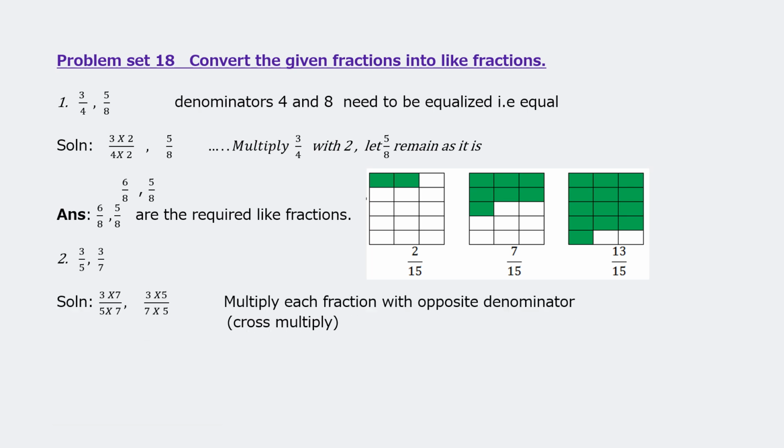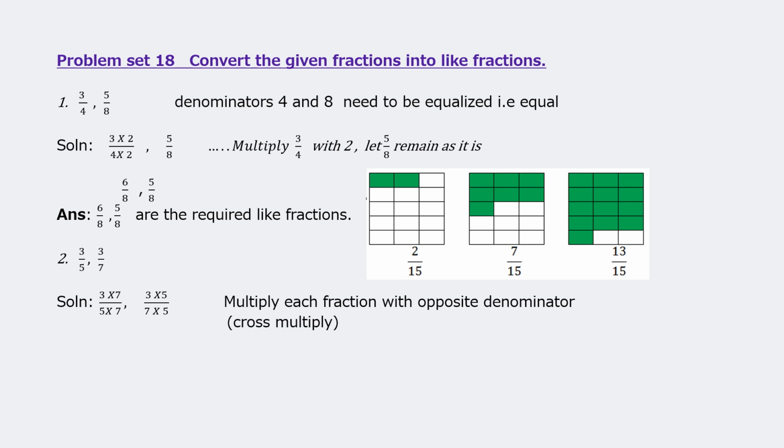Second one, 3 upon 5 and 3 upon 7. Look at this, different denominators and they are not multiples of each other. They are not in one table. I mean, here 4 and 8, you can see 8 was in 4's table, 4 2s are 8. Here 5 and 7, both are prime numbers and different.